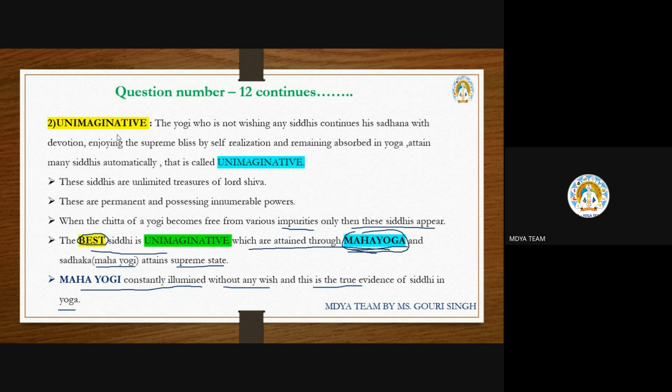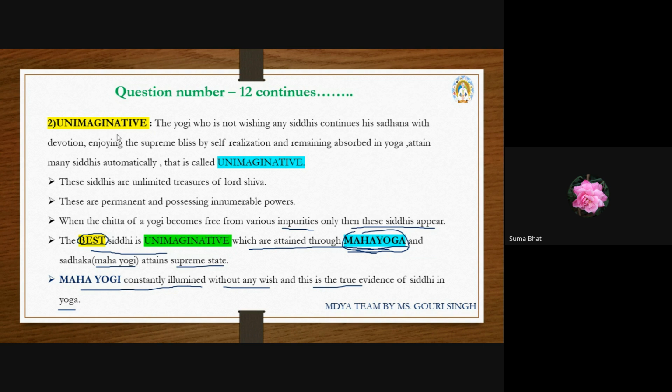His goal is only to get that supreme state, the moksha state. But if one enjoys those siddhis and becomes distracted, then that person comes under which principle? Kakamat or Markatmat? Kakamat. That person comes under the Kakamat principle.